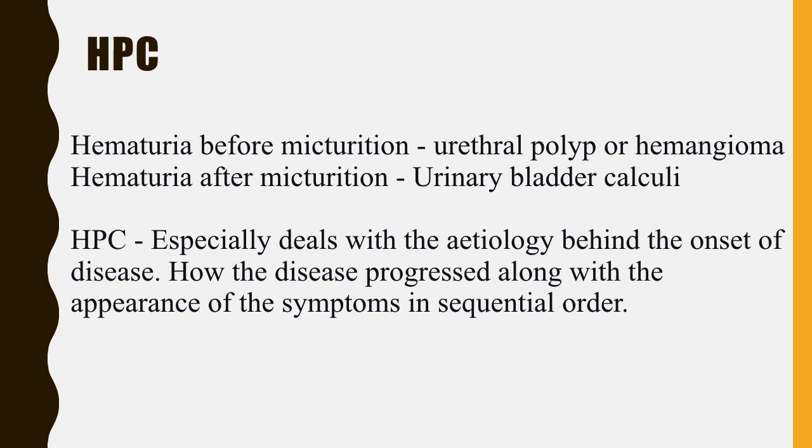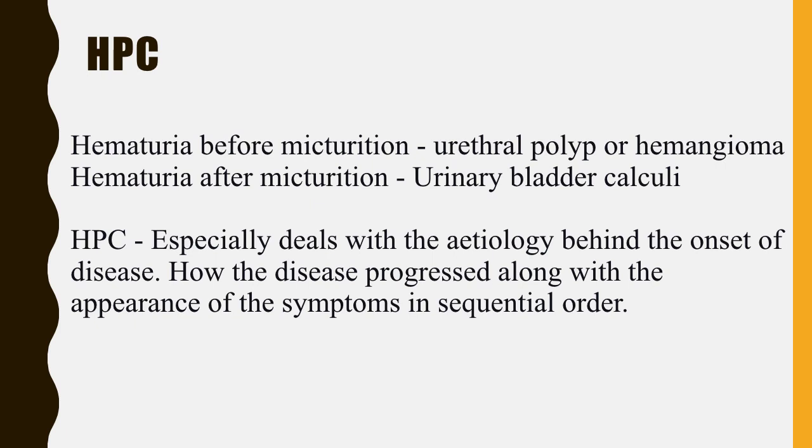Similarly, pain during urination or after urination is probably because of cystitis, inflammation of the bladder. So we can select the rubric based on that: bladder inflammation, acute or chronic.